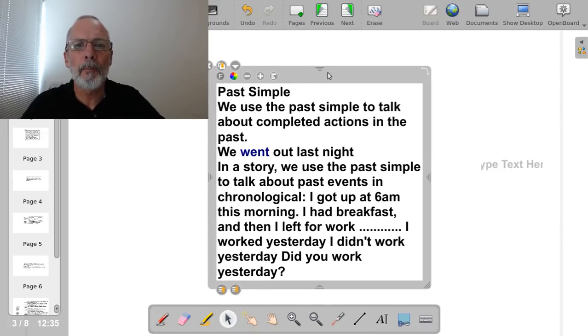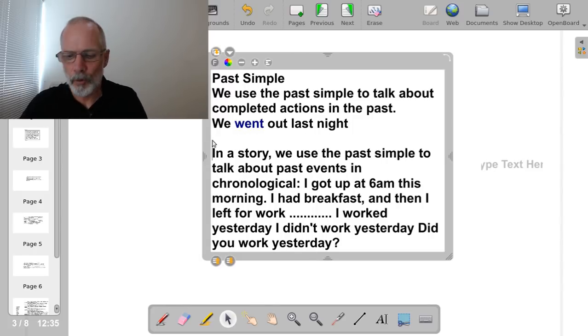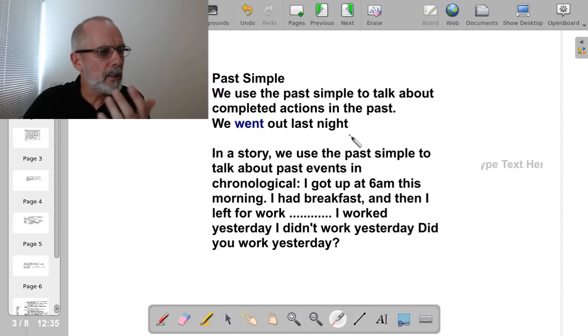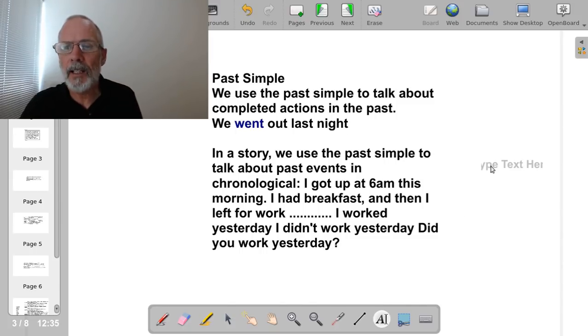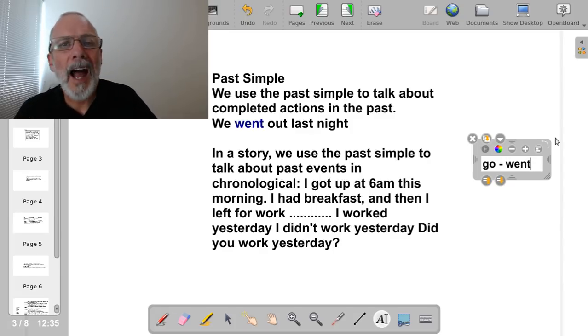Let's make this a bit bigger because last time there were complaints about the text. So let's move that down there, because right now we're concentrating on this bit here. We went out last night. This is a sentence in the past simple, yeah, and Amiglis, I think is the name, has got it right. Went is the past of go. Now that is an irregular verb in the past.